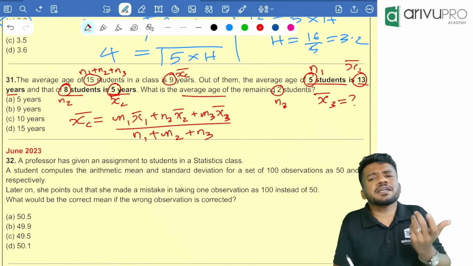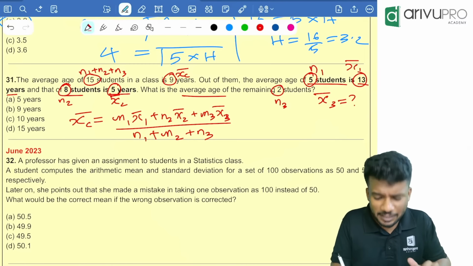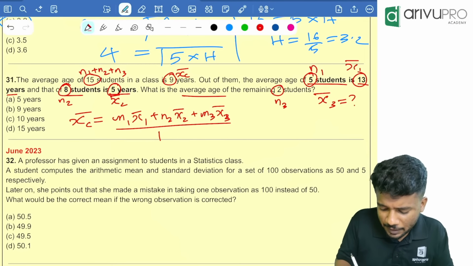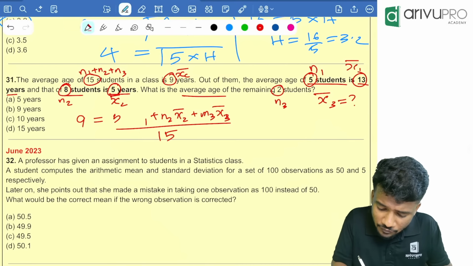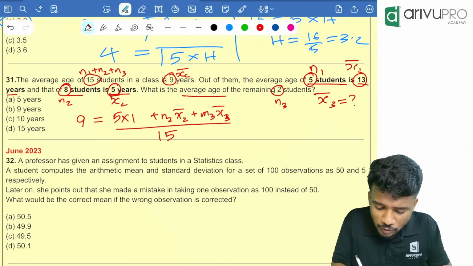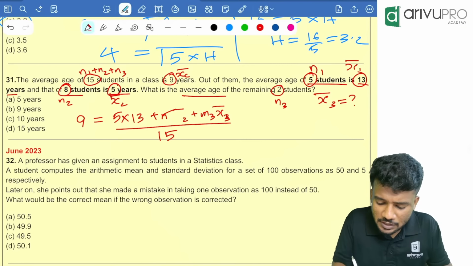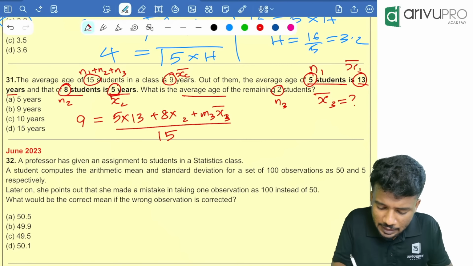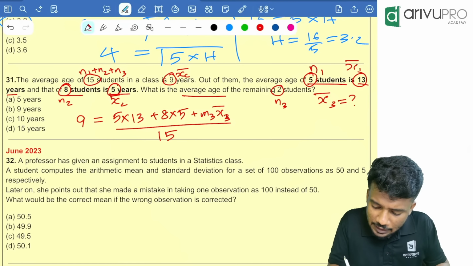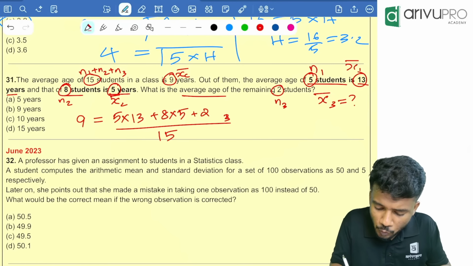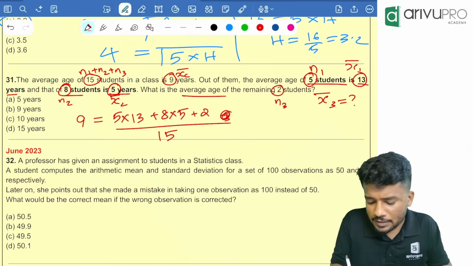People, n1 plus n2 plus n3 is how much? In total we have 15. I am writing 15 over here. Xc bar is how much? That is nothing but 9. Then n1 and x1 bar is how much? N1 is 5. Then x1 bar is equal to 13. N2 is how much? 8. Then x2 bar is equal to 5. Then n3 is equal to how much? 2. x3 bar we need to find.